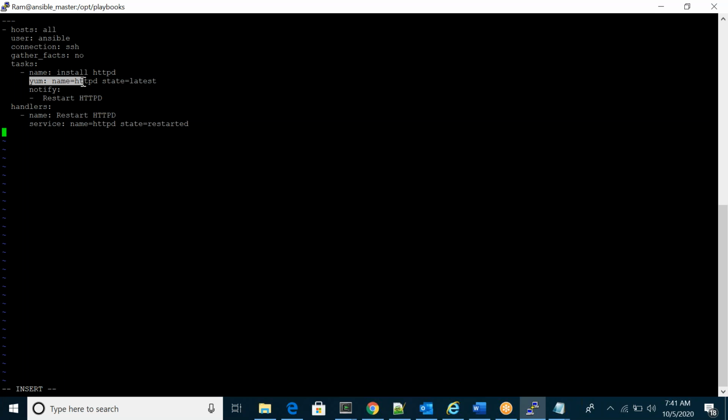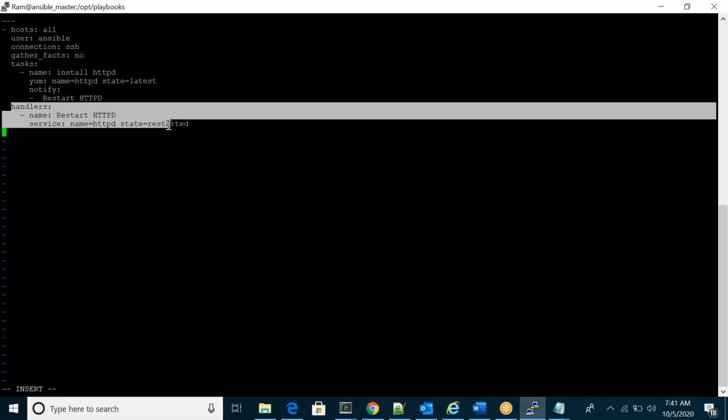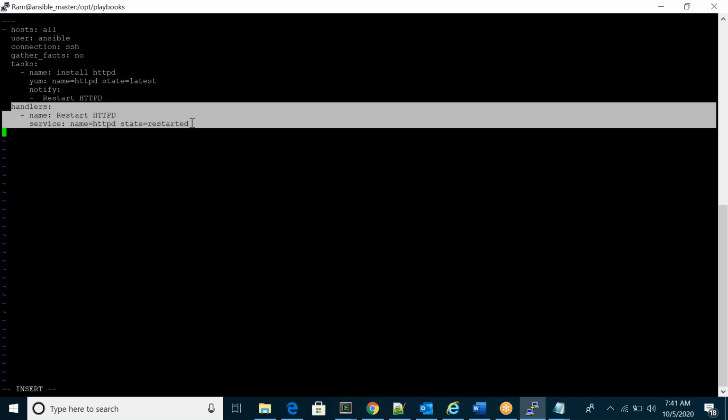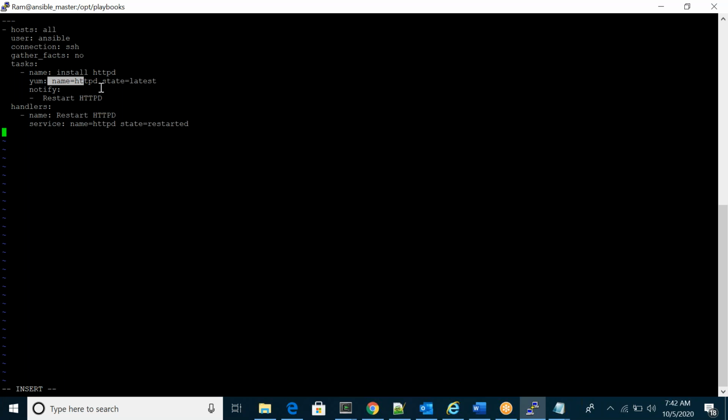If nothing changed with my current playbook, then my handler section will not execute. Whatever task you define here, only if it changes with the current playbook will your handler section execute.